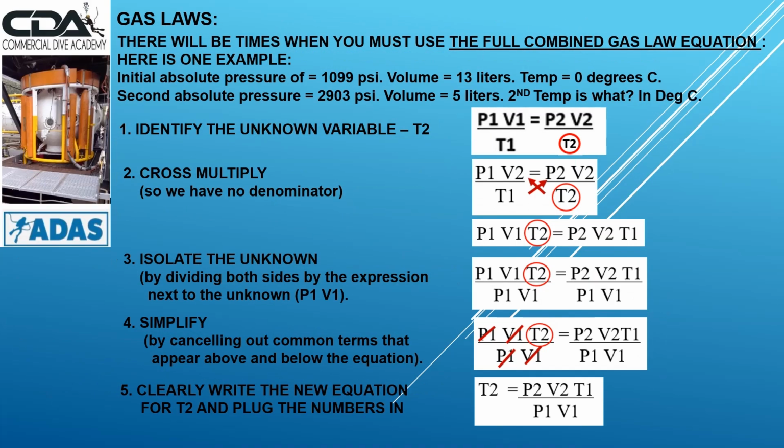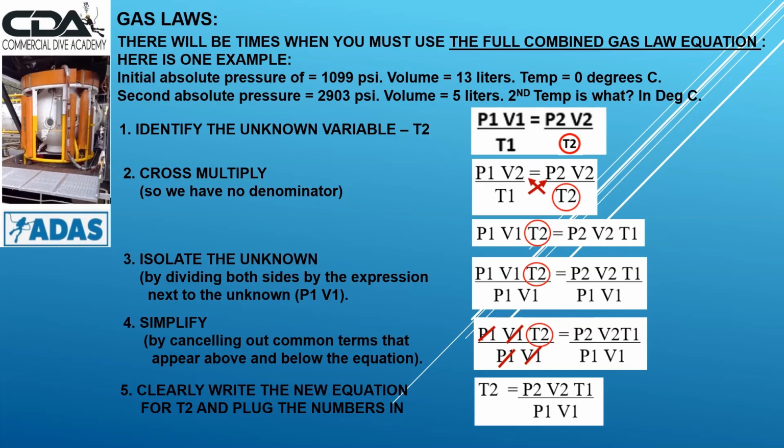Now there will be times when you're doing these calculations where you need to do the full combined gas law. You can't do the Charles' law or Gay-Lussac's law equation. You must do the full combined gas law equation. Here's an example.